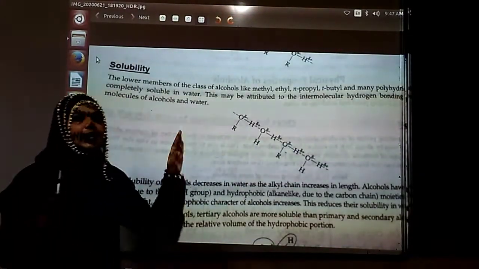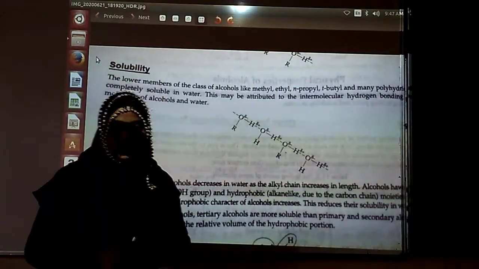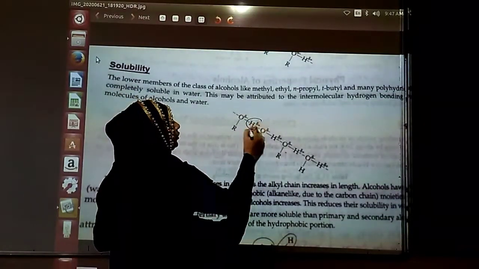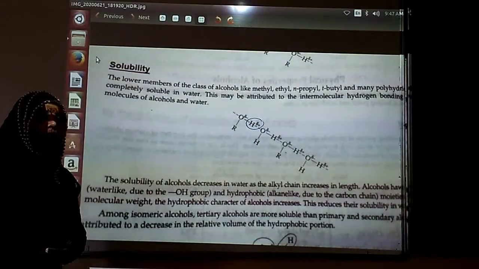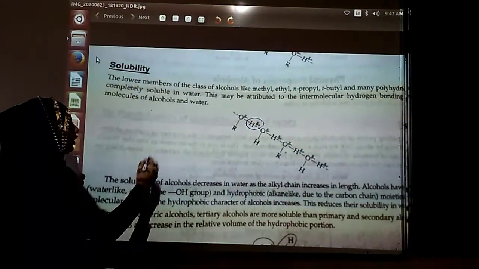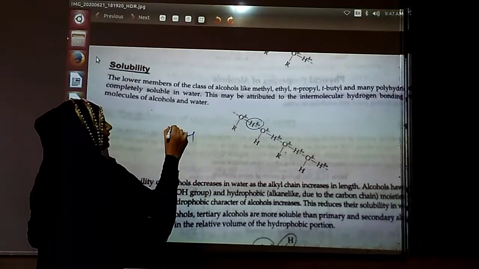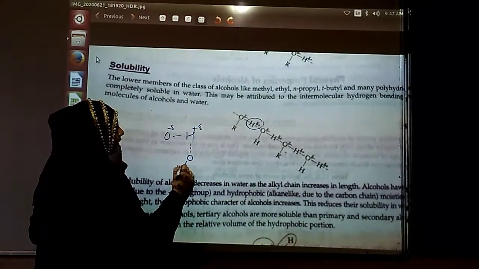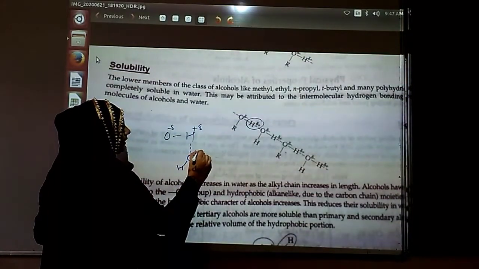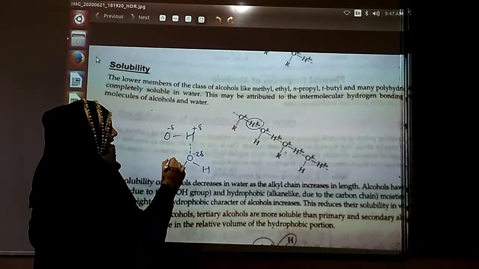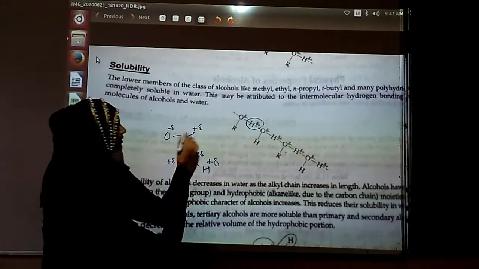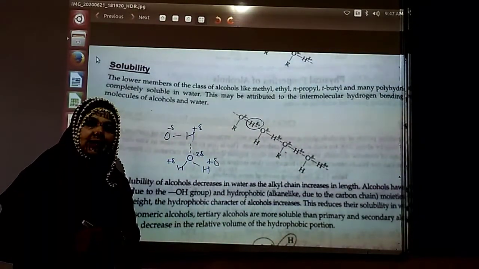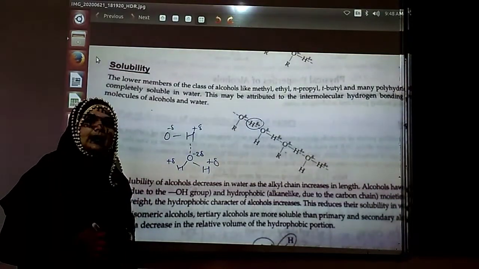Solubility. Alcohols are soluble in water. Why are alcohols soluble in water? Because they go for having hydrogen bonding. They are able to form the hydrogen bonding. Your OH, partially negative, partially positive, can go for making the bond with the water. Water is also having partial negative charge and partial positive charge. So as it is able to go for making the hydrogen bonding, it is able to be soluble in water.